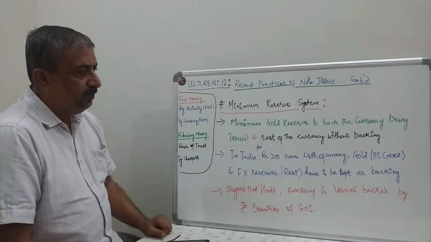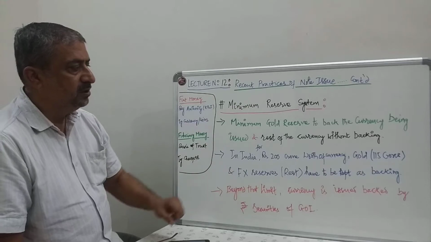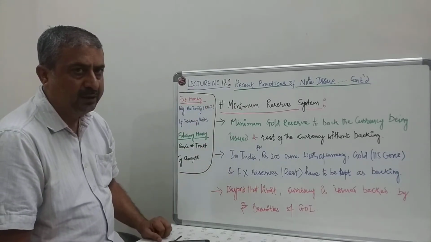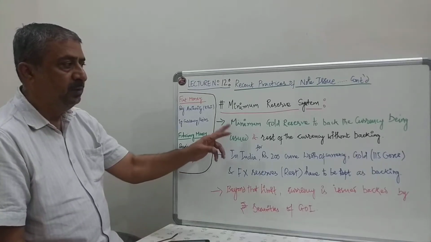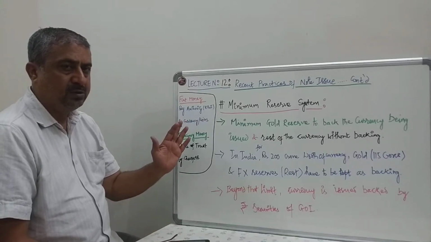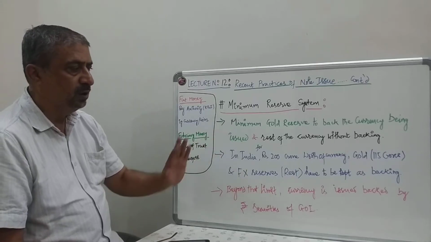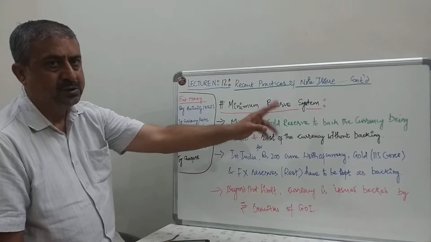What does it say? Minimum gold reserves to back the currency being issued and rest of the currency without backing. It says so. Right? Minimum gold reserves. We have talked about in some of the systems maximum, minimum. Here we are talking about minimum reserve. The name itself says minimum reserve system.